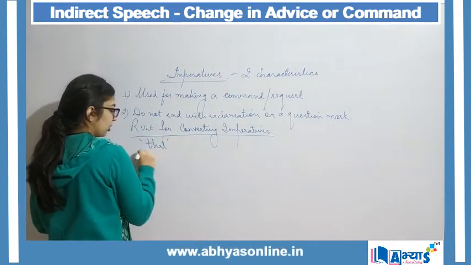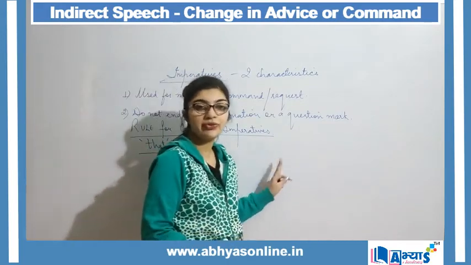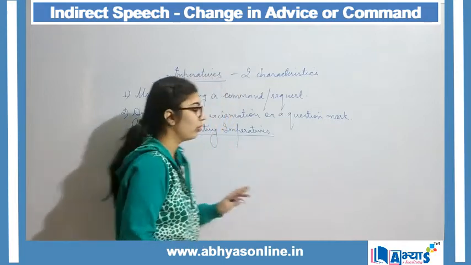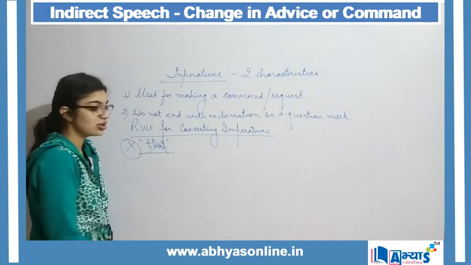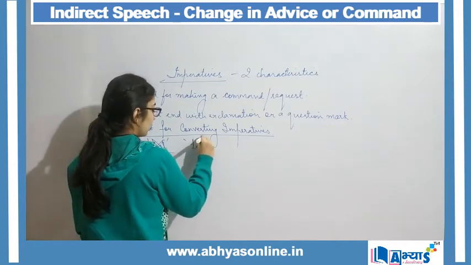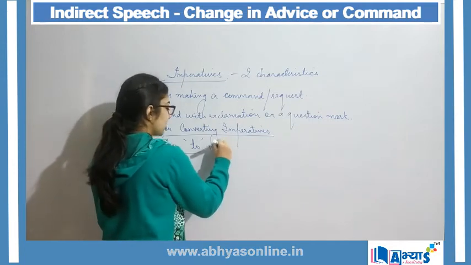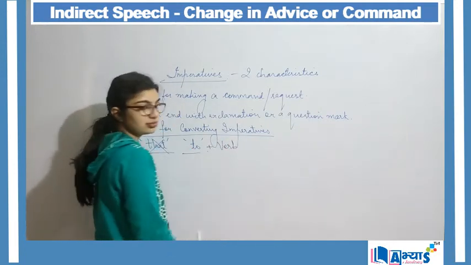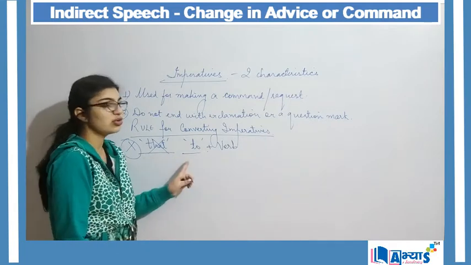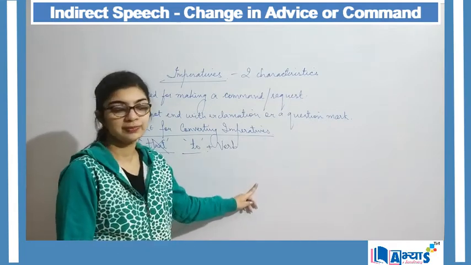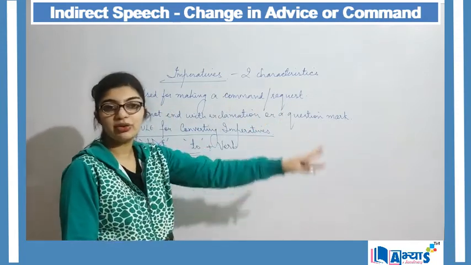But for converting imperatives into infinitives, we do not make use of the word that. That is not used. Instead, we make use of the word to. To plus the verb. Then, like I said, it is used for making command or request.